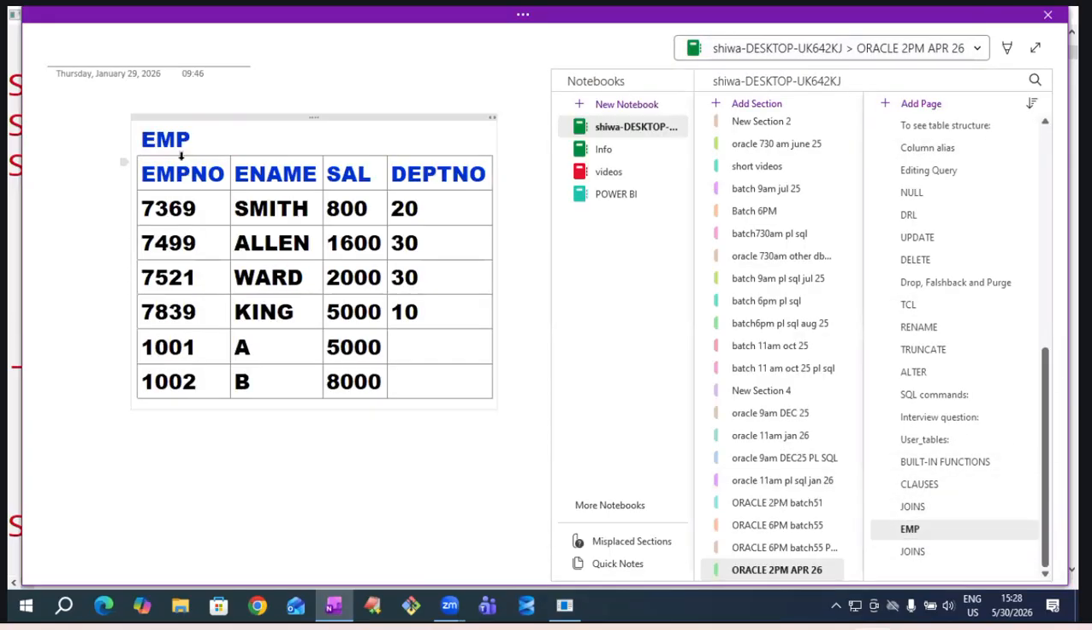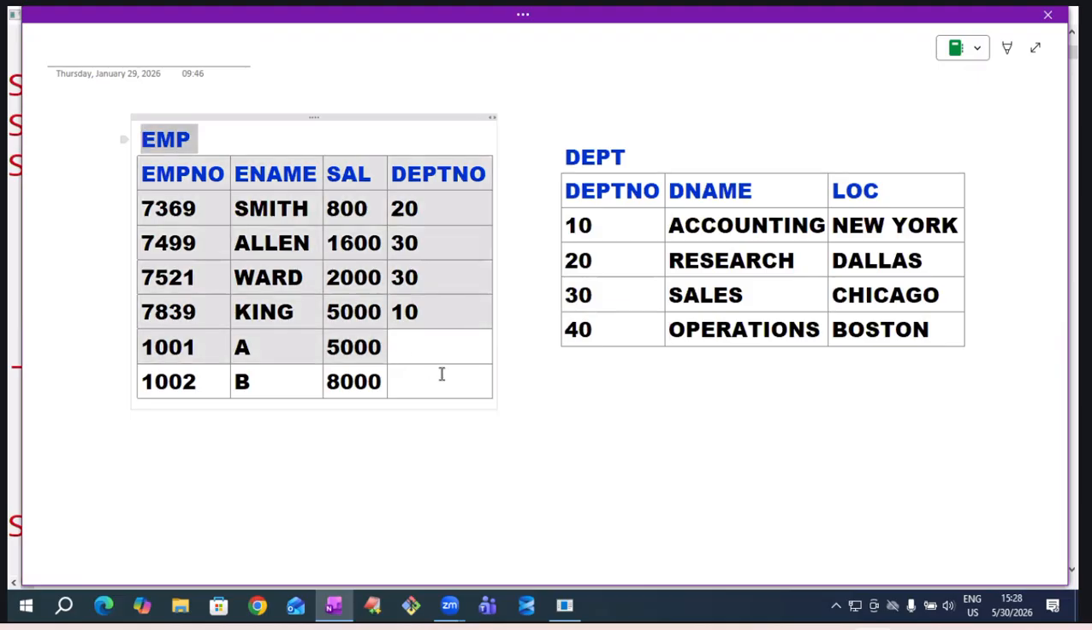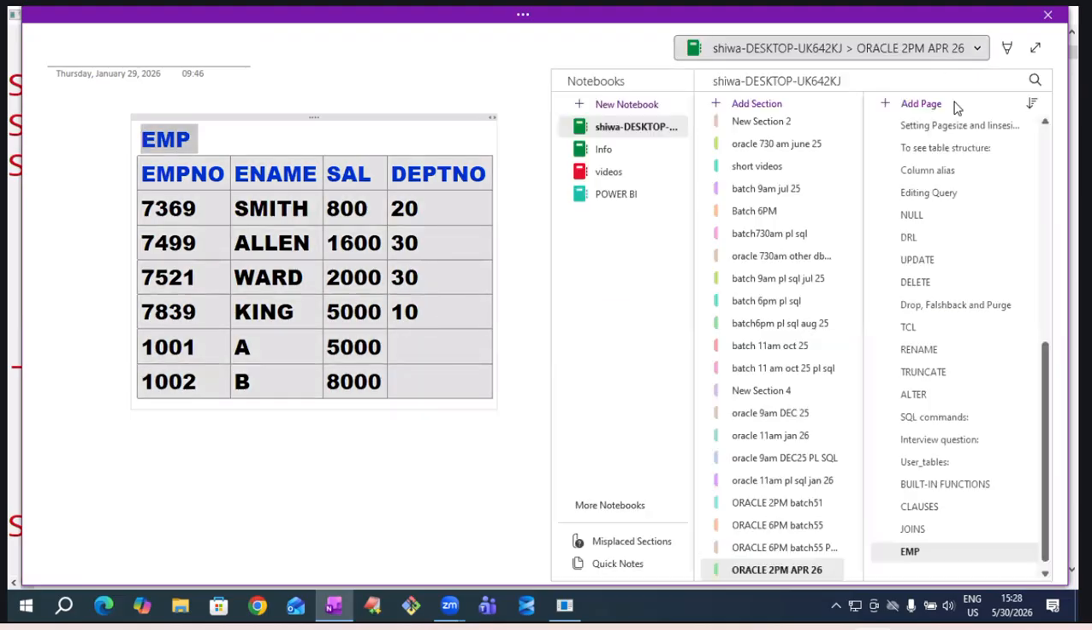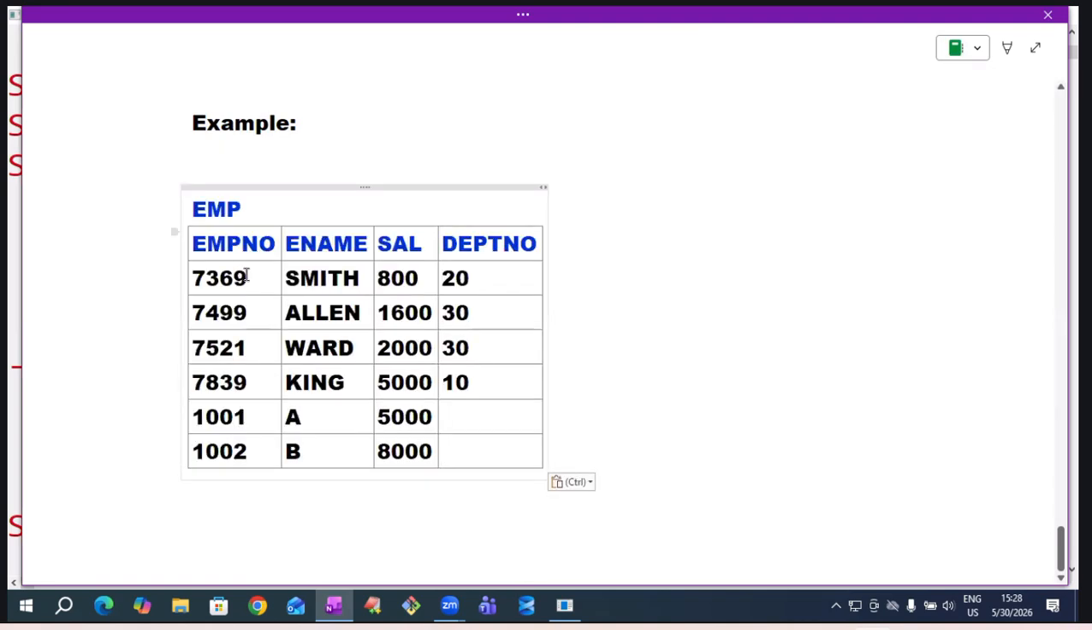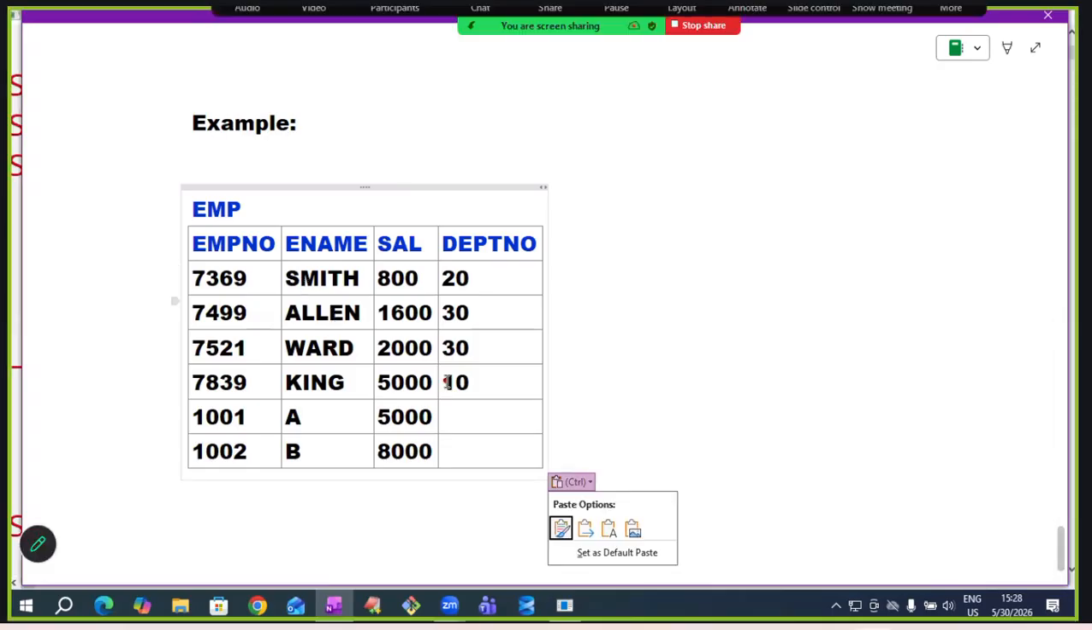This is EMP table. It has employees information. To get grip on equijoin, one more example I'm taking. This EMP table has employees information.